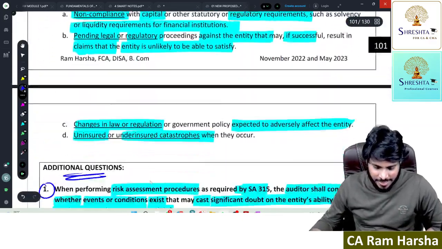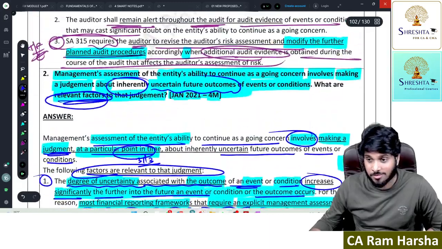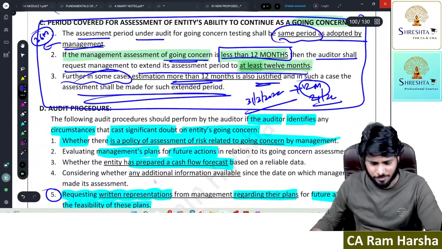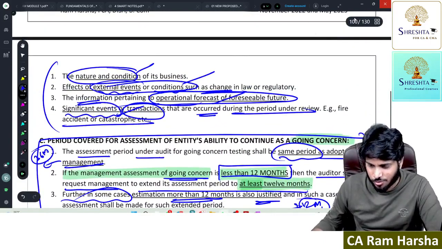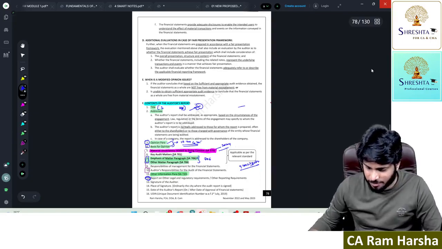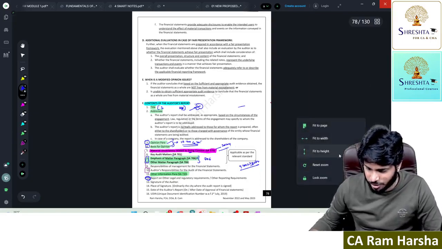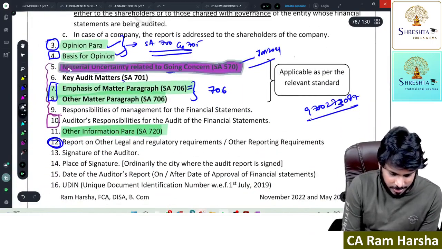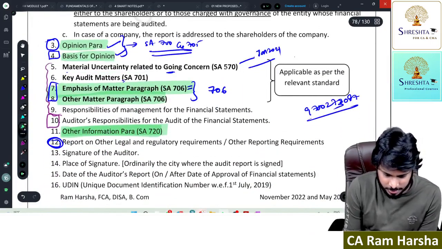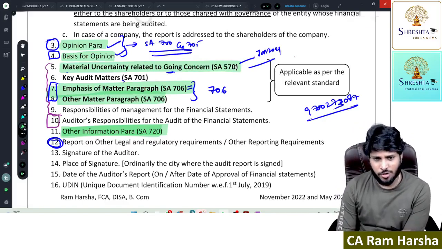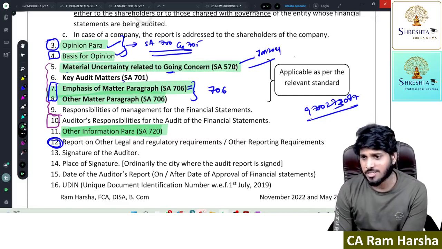With this, the entire standard has been completed. Almost 1 hour 25 minutes, close to 1.5 hours, we discussed. So with this, one more section of the audit report we have completed. Material uncertainty related to going concern is completed. So what else is left? Key audit matter. If we discuss this, the major audit report chapter is completed.